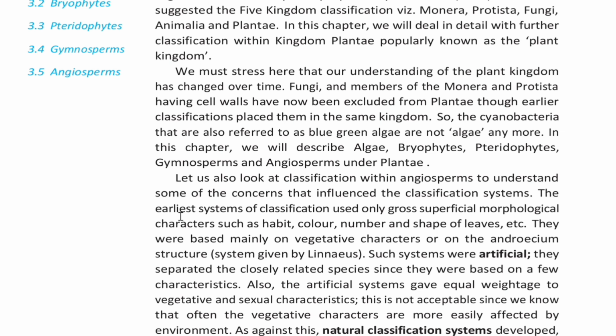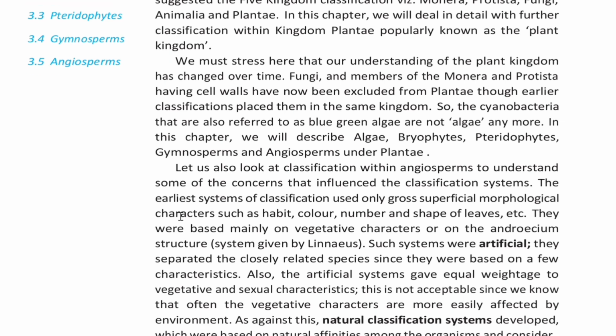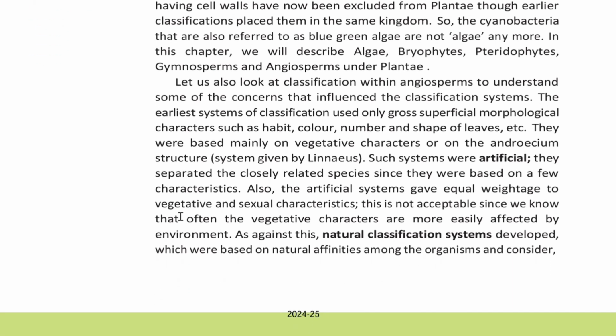They separated closely related species since they were based on a few characteristics. Also, the artificial systems gave equal weightage to vegetative and sexual characteristics. This is not acceptable since we know that often the vegetative characters are more easily affected by environment.